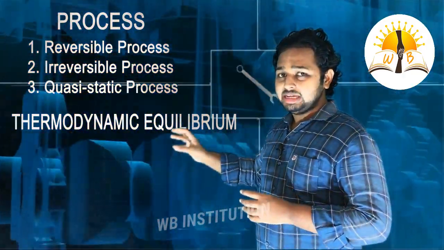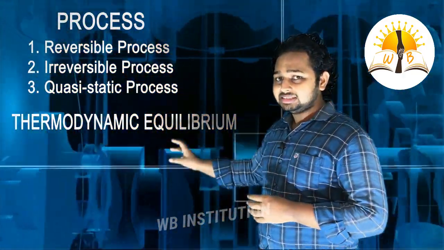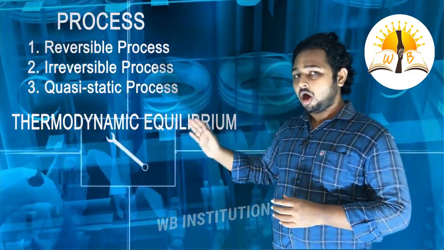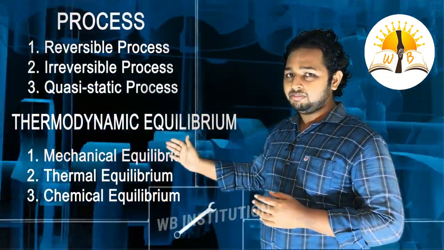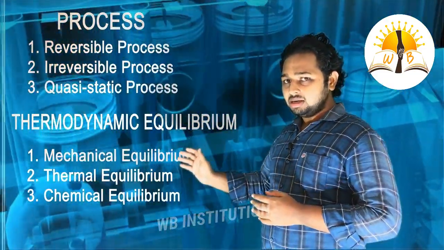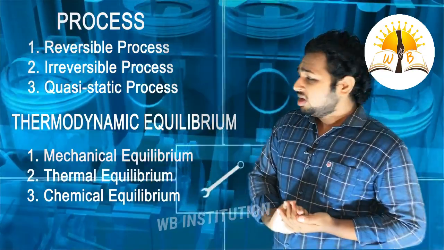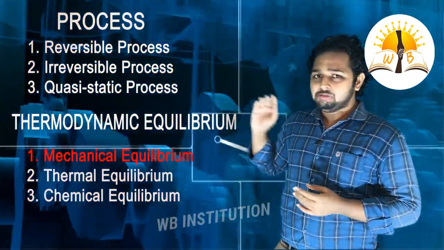Thermodynamic equilibrium is nothing but a system which satisfies all three equilibriums, that are mechanical equilibrium, thermal equilibrium and chemical equilibrium. Now, what is mechanical equilibrium?